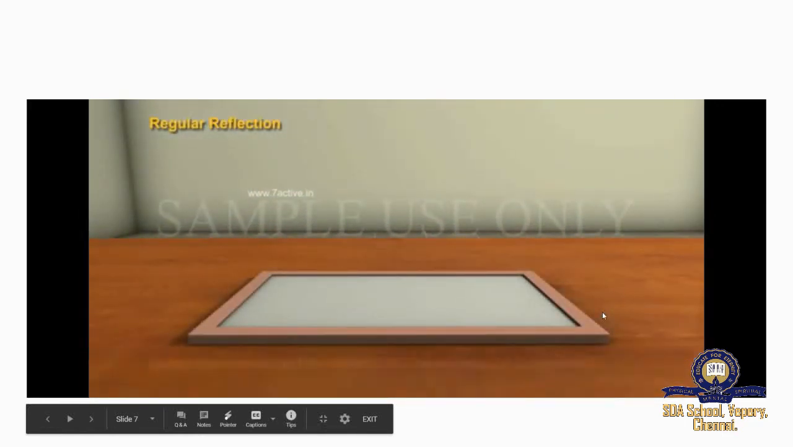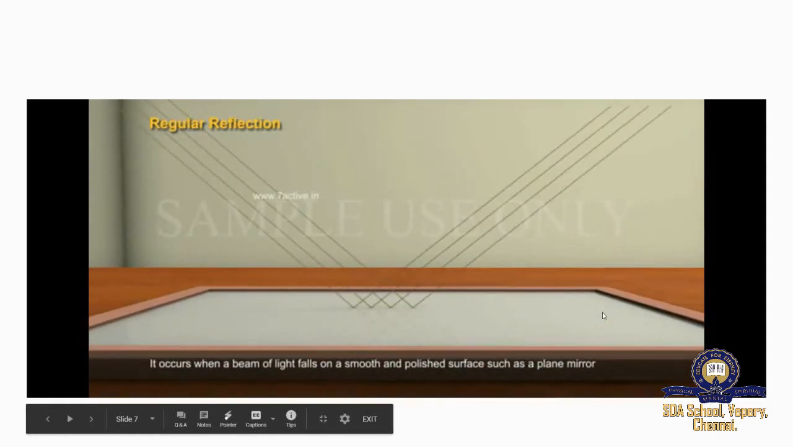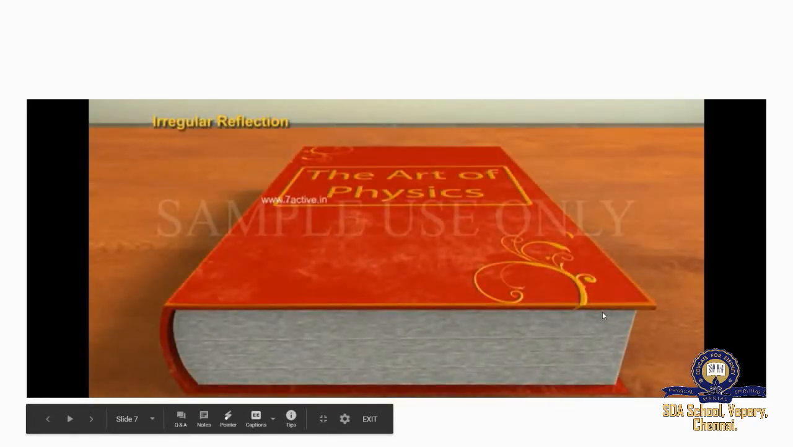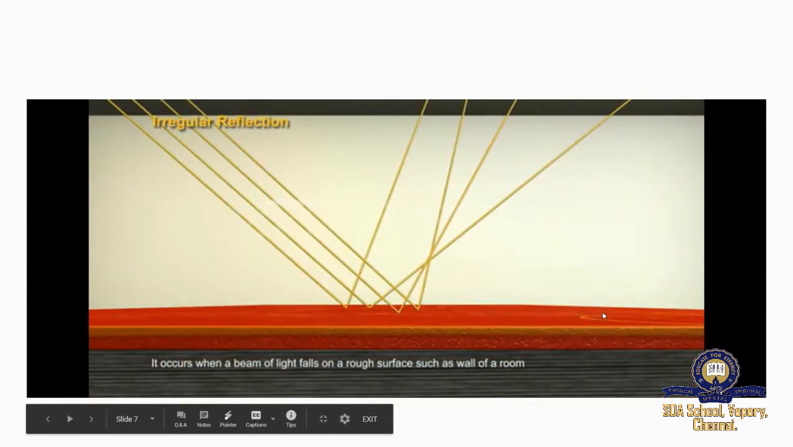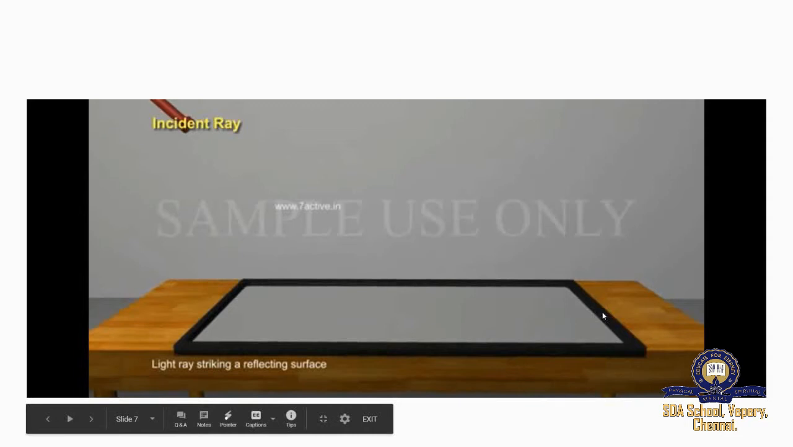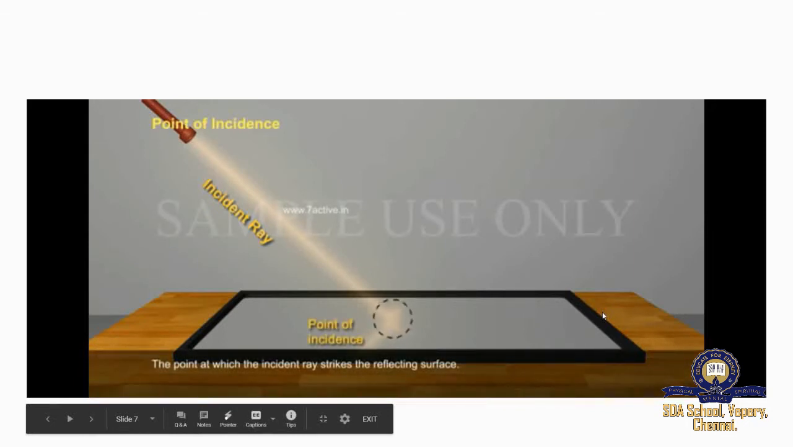Regular reflection. It occurs when a beam of light falls on a smooth and polished surface, such as a plane mirror. Irregular reflection. It occurs when a beam of light falls on a rough surface, such as the wall of a room. Incident ray. Light ray striking a reflecting surface. Point of incidence. The point at which the incident ray strikes the reflecting surface.